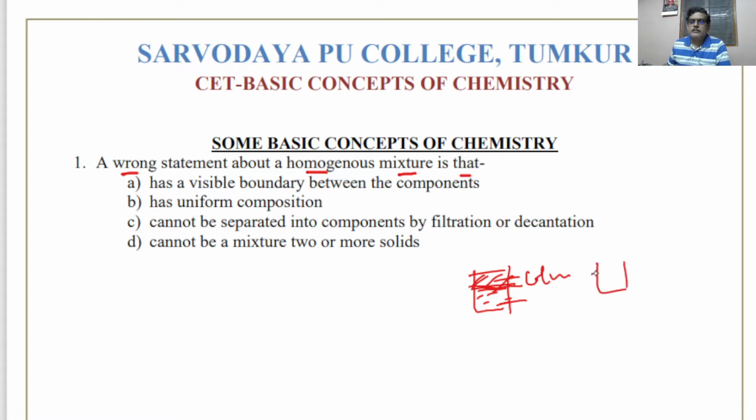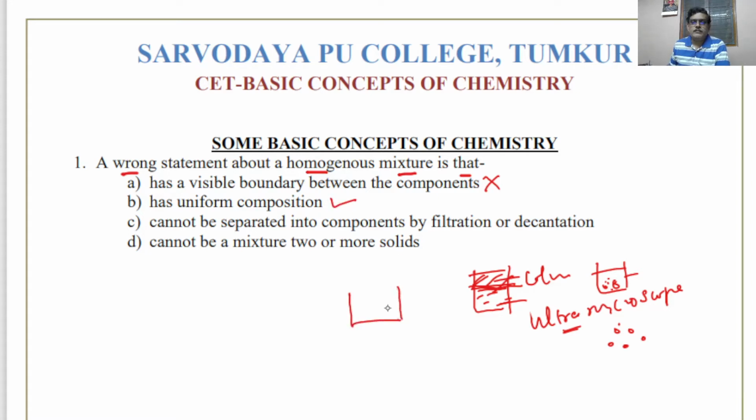Or if it is a mixture of a solid that is insoluble in a liquid, you can see the particles. Even with an ultra microscope, if you can see the boundary, then we say it is a heterogeneous mixture. Like milk appears to be homogeneous, but when you look into it using an ultra microscope, you can see fat globules dispersed in water. So in a homogeneous mixture, there will be no visible boundary. Therefore, the first statement is wrong. It has uniform composition. That is correct.